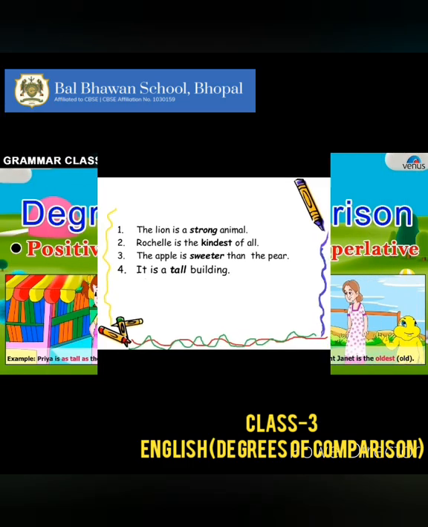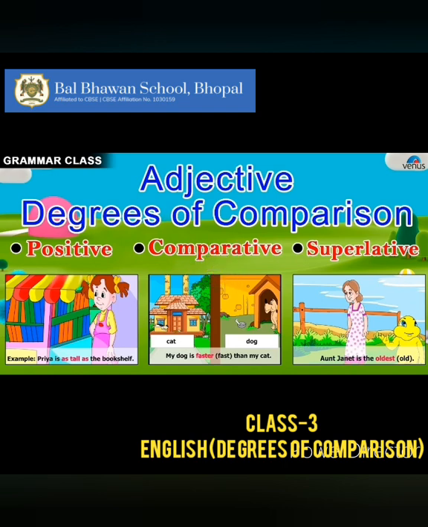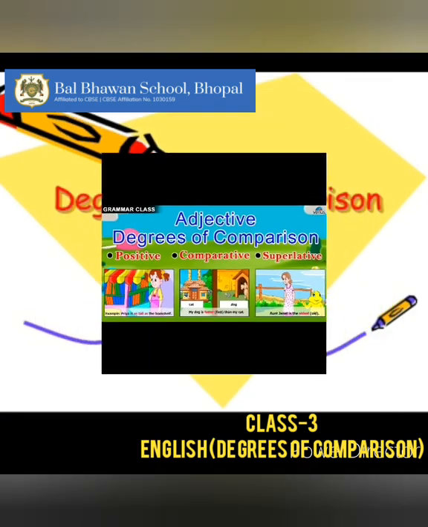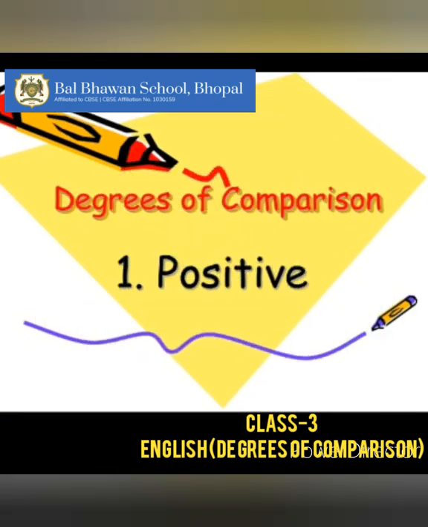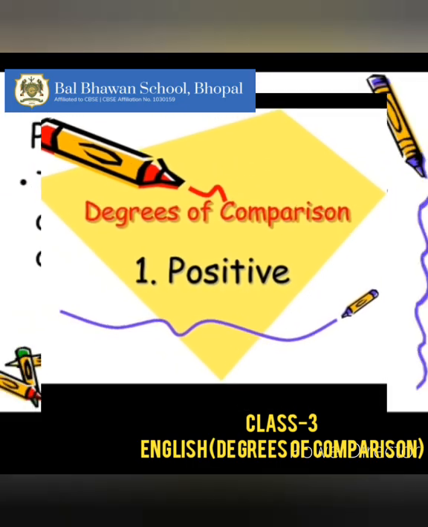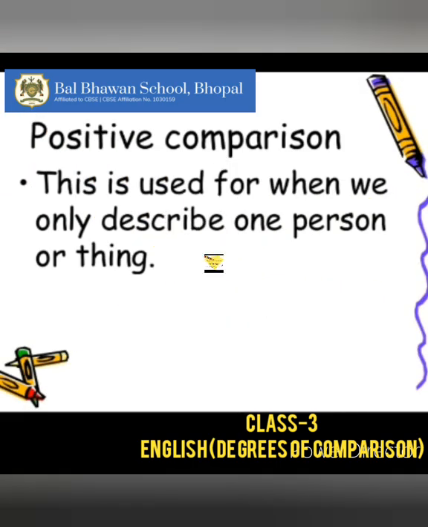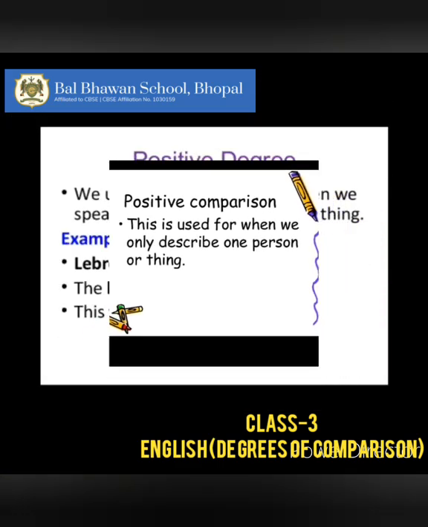There are 3 degrees of comparison: positive degree, comparative degree and superlative degree. Let us start with positive degree of comparison. Dear children, positive degree is used when we simply describe any noun, that is a person or a thing or a place.